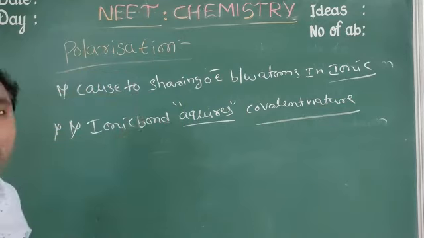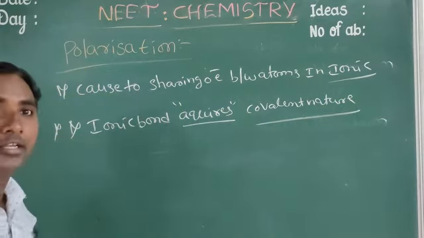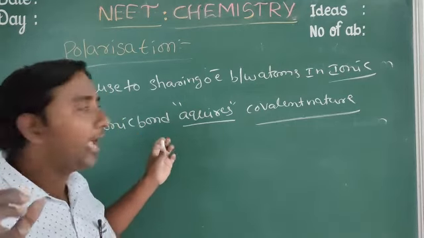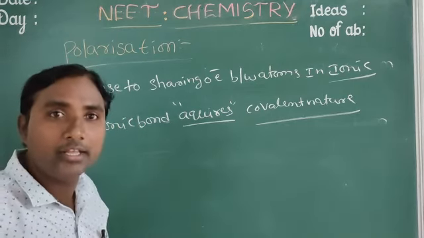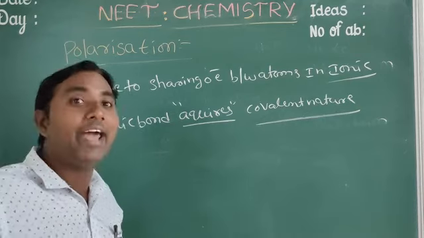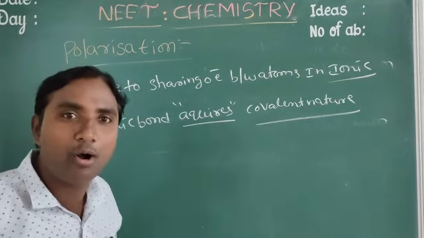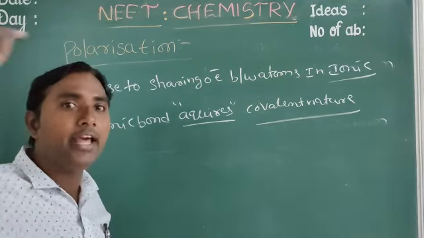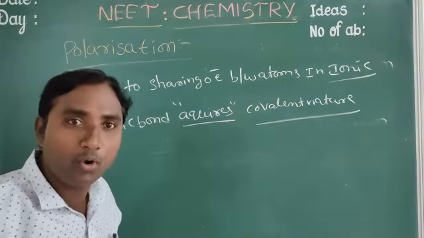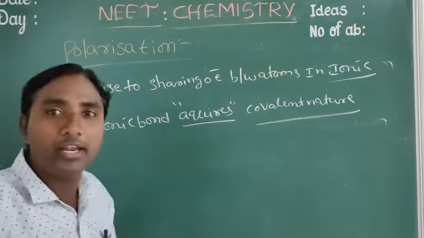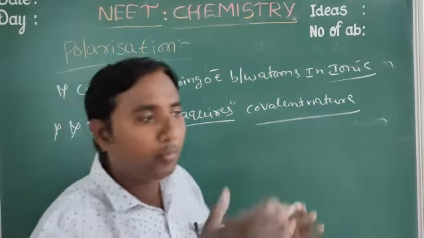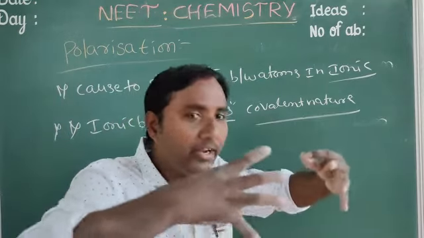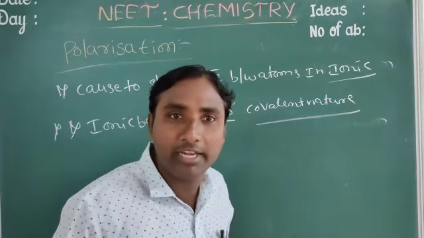So polarization means nothing but the ionic bond acquiring covalent nature. That means covalent character in an ionic bond. How does it come? While polarization is going on, in an ionic compound like NaCl, Na is the cation and chlorine the negative ion. Between the cation and anion polarization takes place.